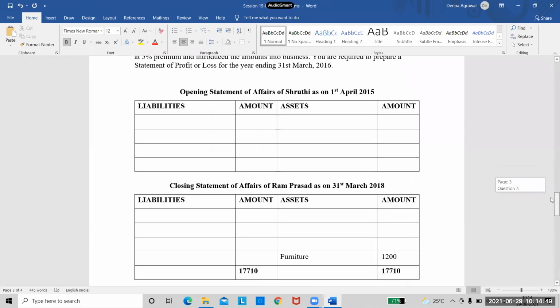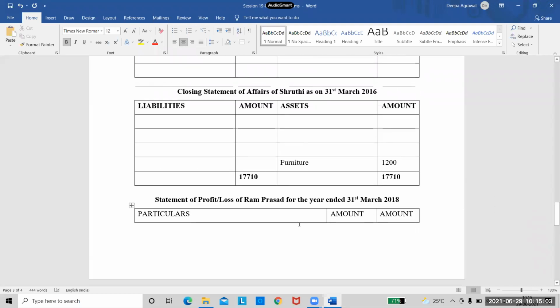Next heading would be closing statement of affairs of Shruti as on 31st March 2016. And then statement of profit or loss again of Shruti for the year ended 31st March 2016. Right, so all the headings are ready.